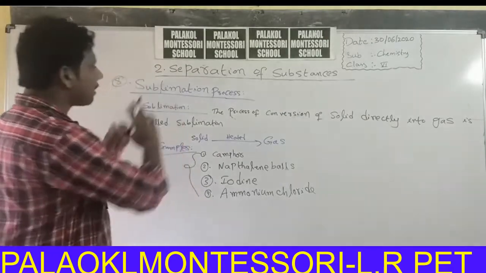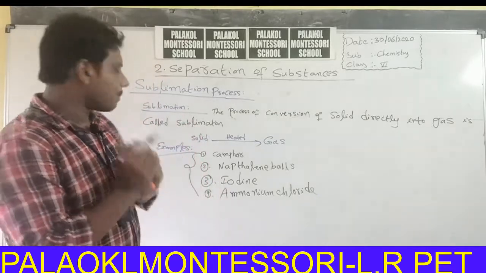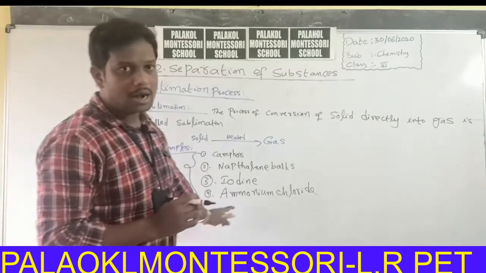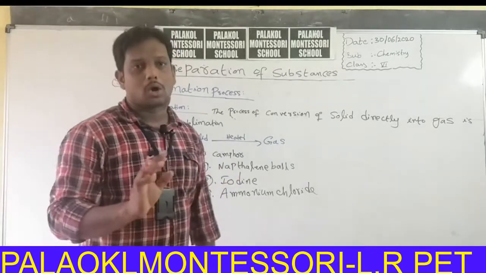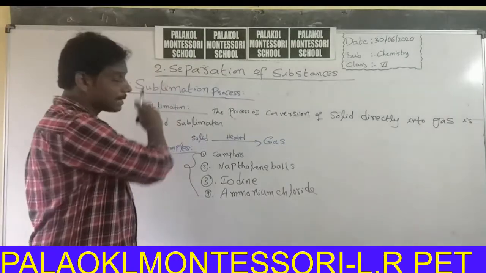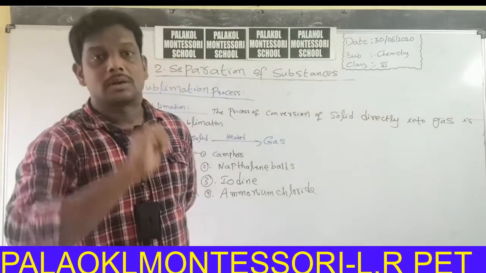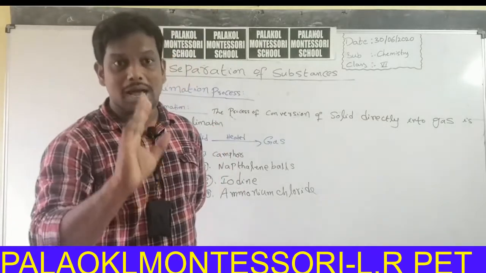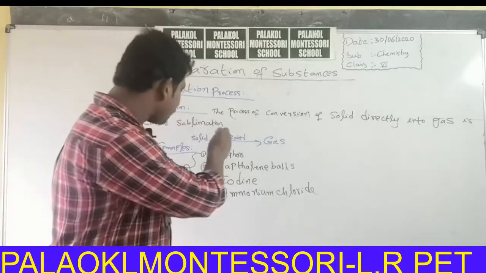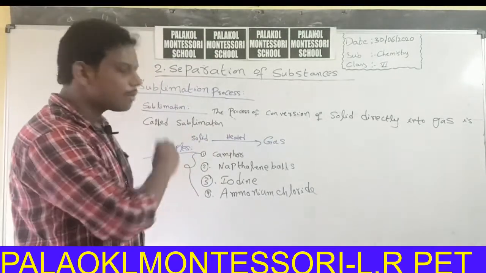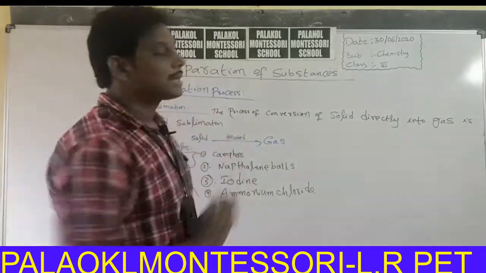This is about the sublimation process. The process of conversion of solid directly into gas is called sublimation. These substances are called sublimates: camphor, naphthalene balls, iodine, ammonium chloride. This sublimation method is used when the mixture contains one of the sublimating substances. If the mixture contains a solid like camphor, naphthalene balls, iodine or ammonium chloride, we can easily separate that particular sublimate by using the sublimation process.